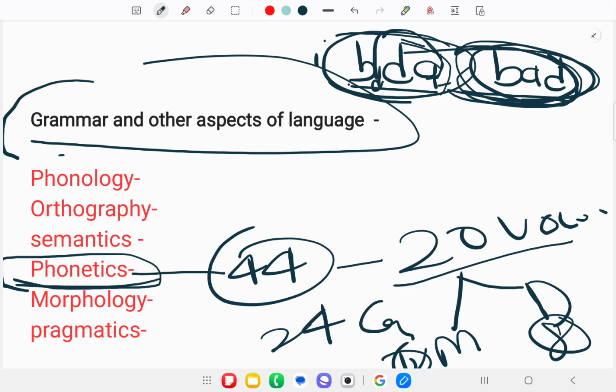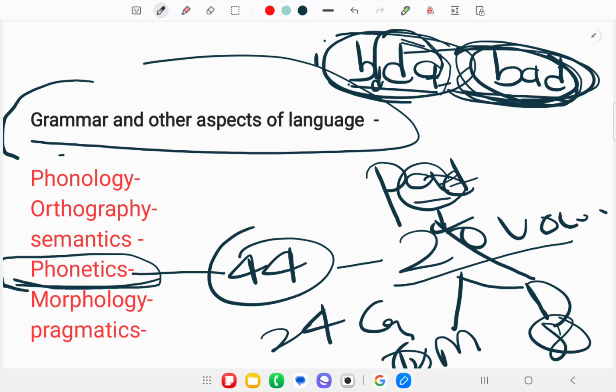For example, in "fight" and "fat", the a sound is pure, and the one in fight is your diphthong. So phonetics deals with the physical characteristics of the sounds in the language and how the sounds are produced.